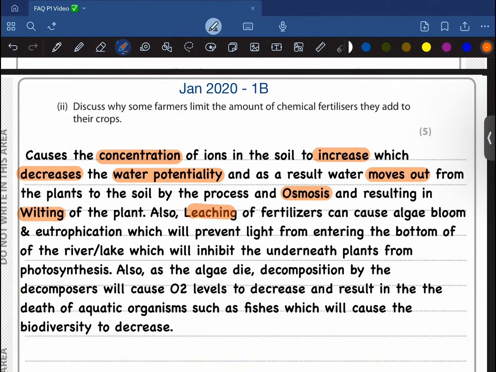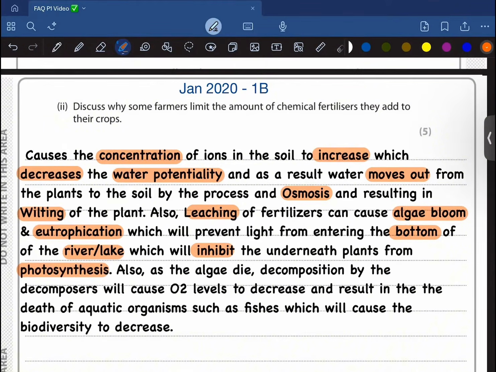Also, leaching of the fertilizers can cause algae bloom and eutrophication as well, which will prevent light from entering the bottom of the river or lake, which will inhibit the underneath plants from carrying out photosynthesis.